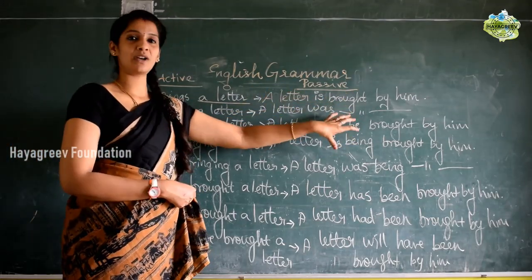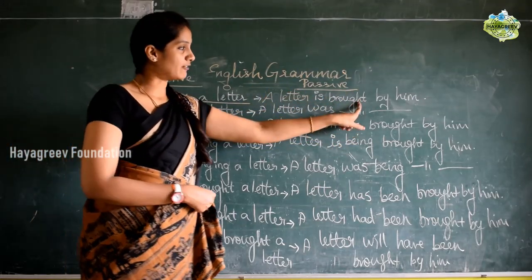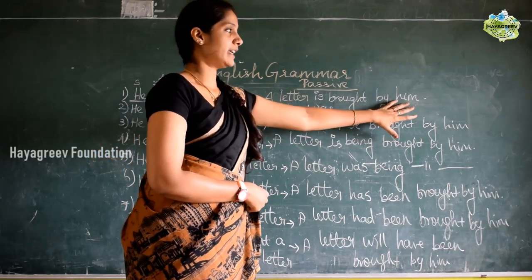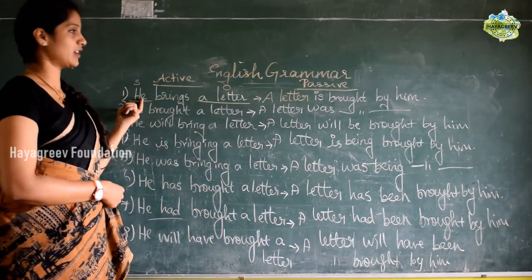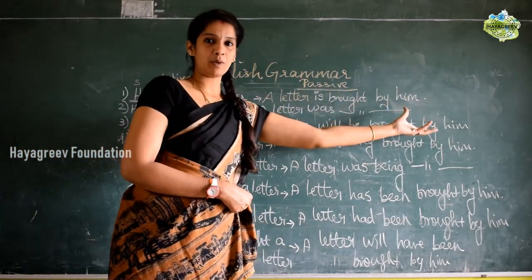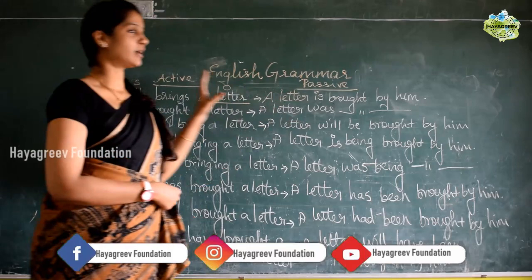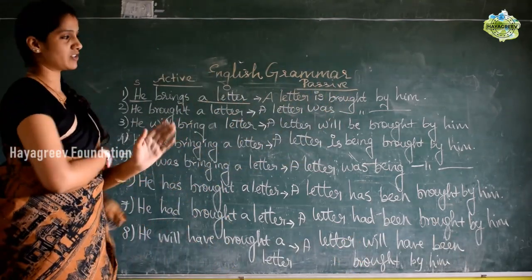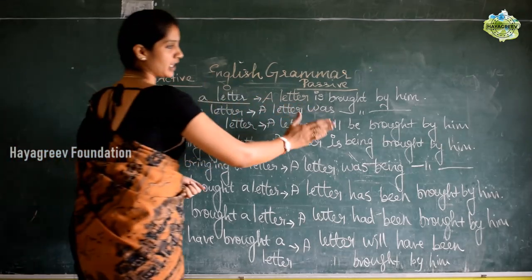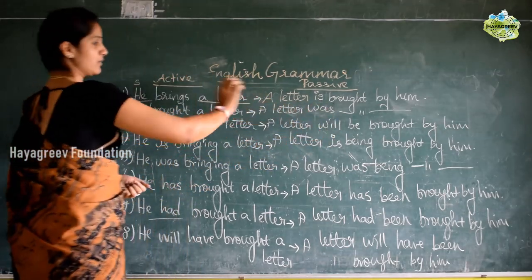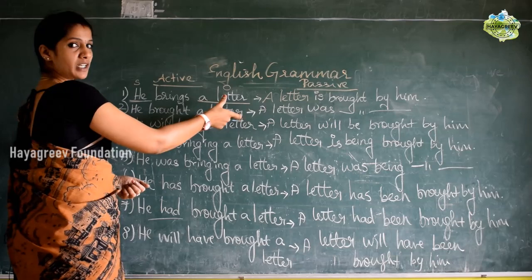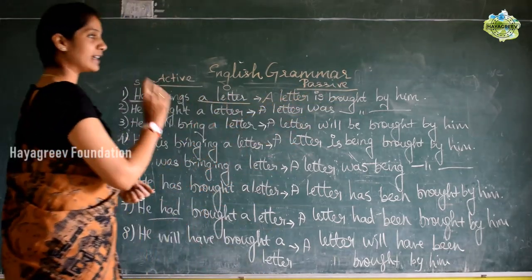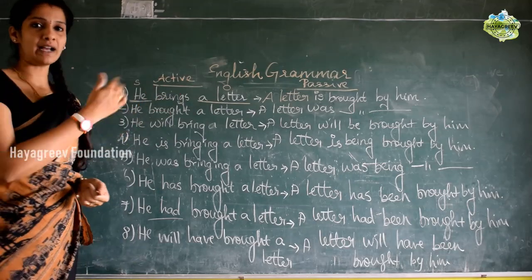In this you can make the changes, and then after the verb change you have to use the preposition by, and then the noun should be changed into the personal pronoun. Okay, so that is about active and passive voice. If it is from passive to active, just vice versa, you should change from the same. Here the object should go to the subject place. Let us see one example for passive to active voice also.